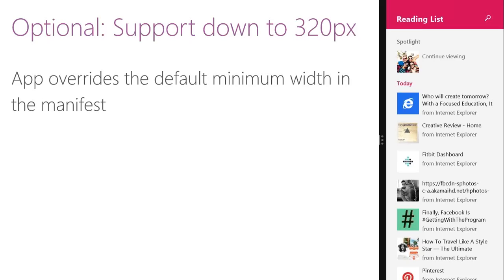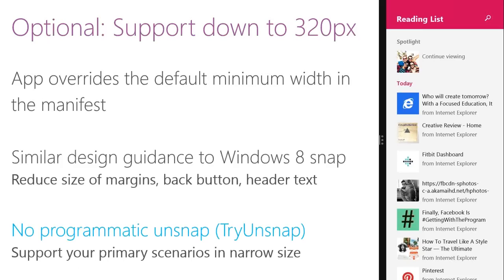Now, since you're giving optional support down to 320 pixel, all you've got to do is override the default minimum width which is there in the app manifest of your Visual Studio project. Let's say you've decided that you want to give the optional 320 pixel support to your application. What you've got to do is go to your Visual Studio project and the app manifest. Over there is an option for your minimum width. You can start by selecting 320 pixel over there.